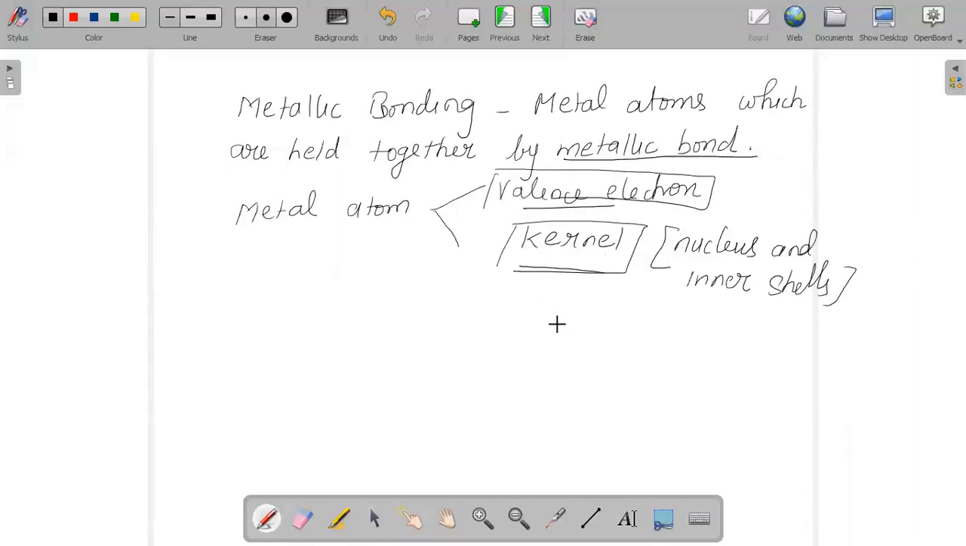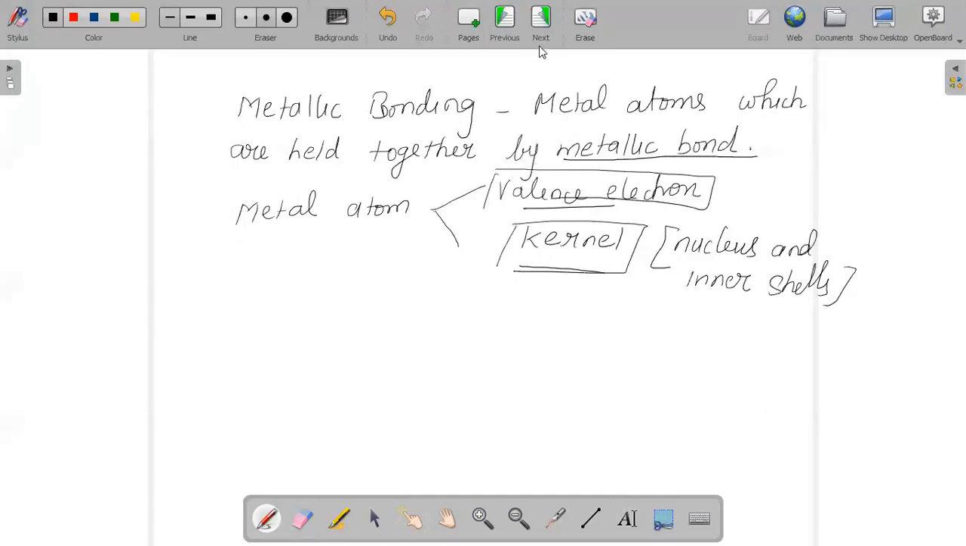So, simply you can say, one is your valence electron, and the rest of the part is the kernel, which is nothing but the nucleus and the inner shells. So the kernels of your metal are going to occupy the lattice sites, while the space between your kernels is going to be occupied by your valence electrons.